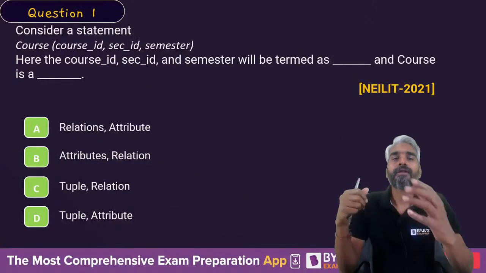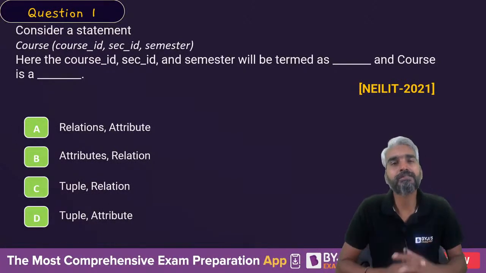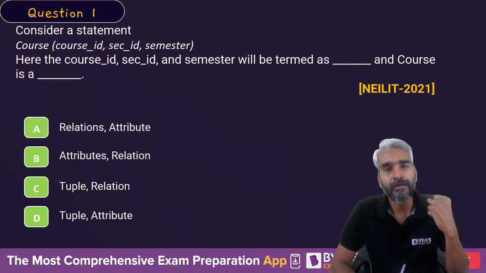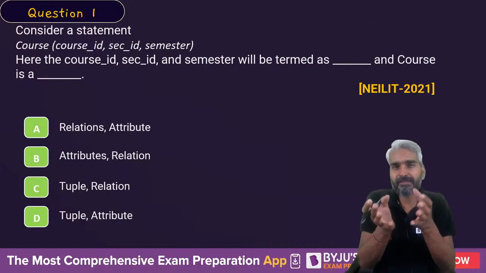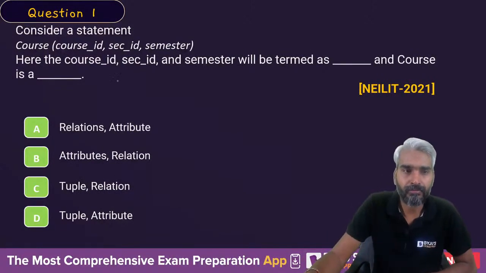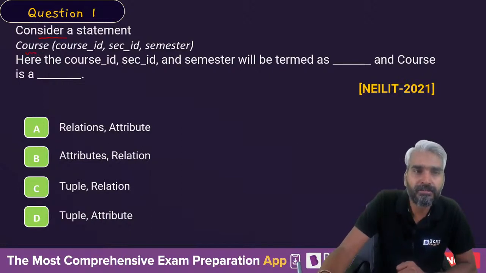Now let's start with the actual session, that is practice questions of database management system, and the concepts are related to normal forms and normalization. Normal forms and normalization are actually applied on the relation. Consider a statement in which we have a course. In the bracket, we have defined course ID, section ID, and semesters.